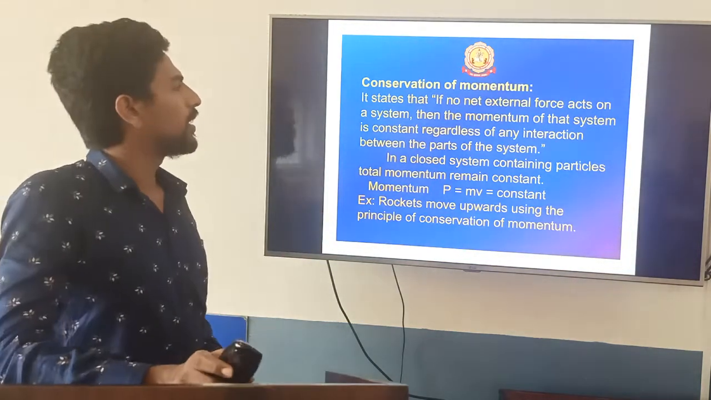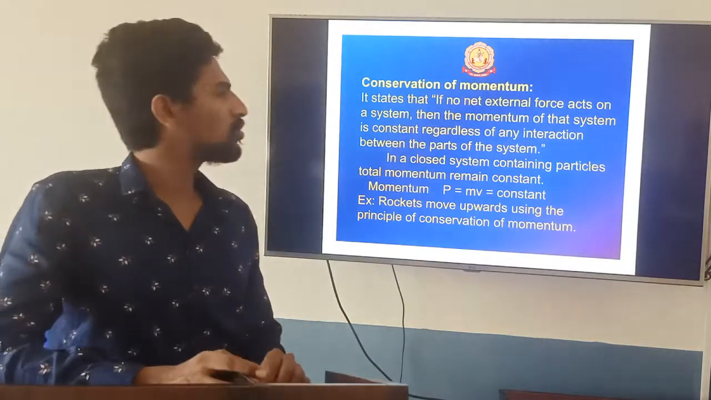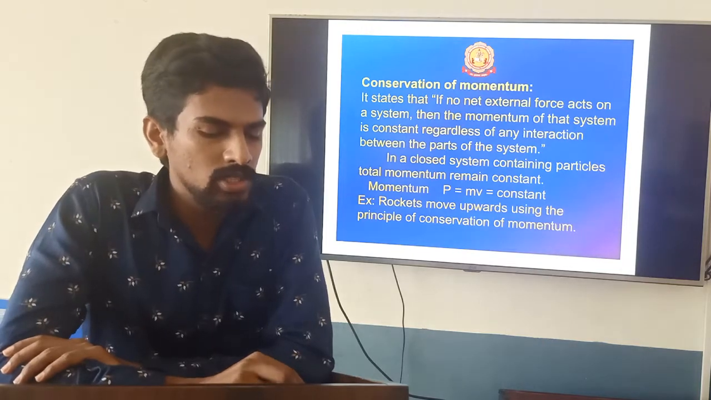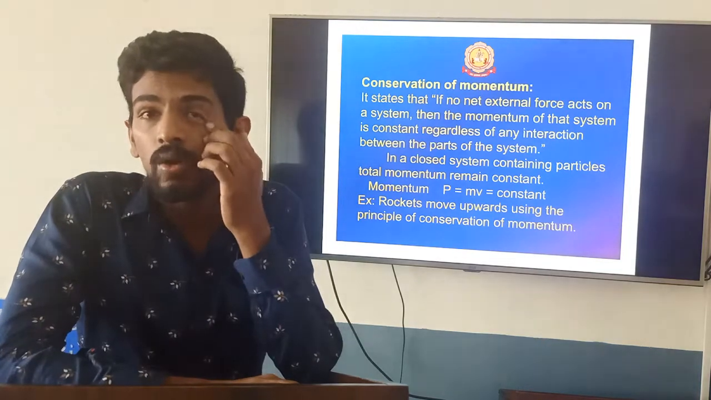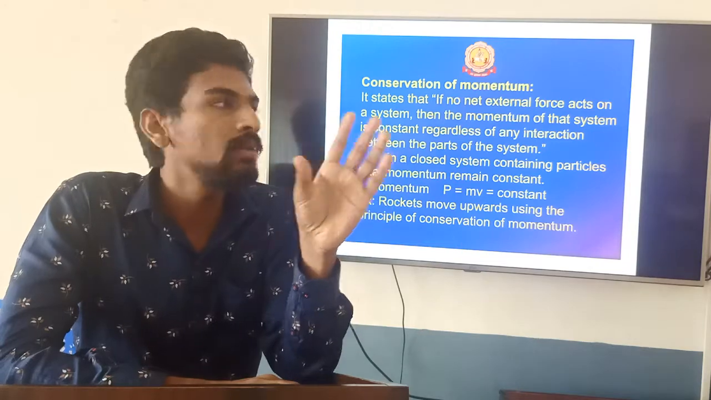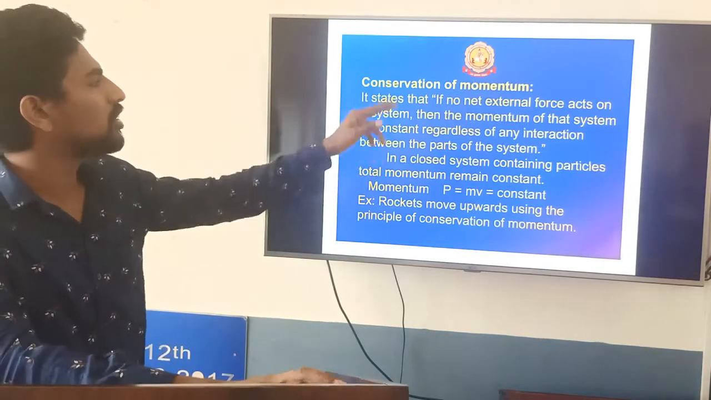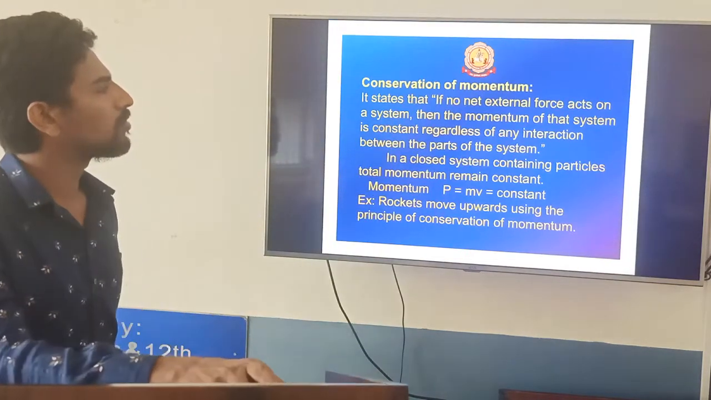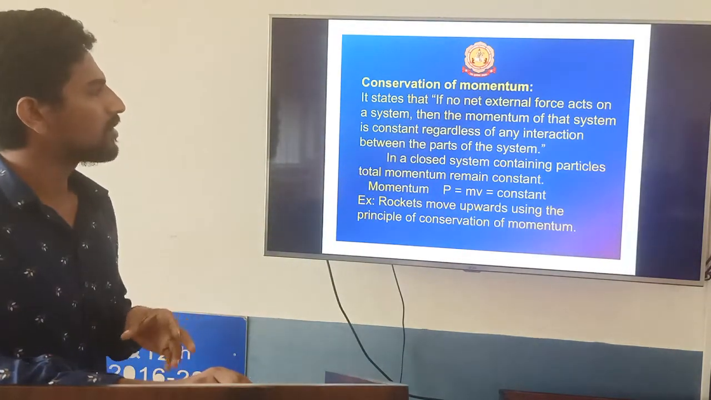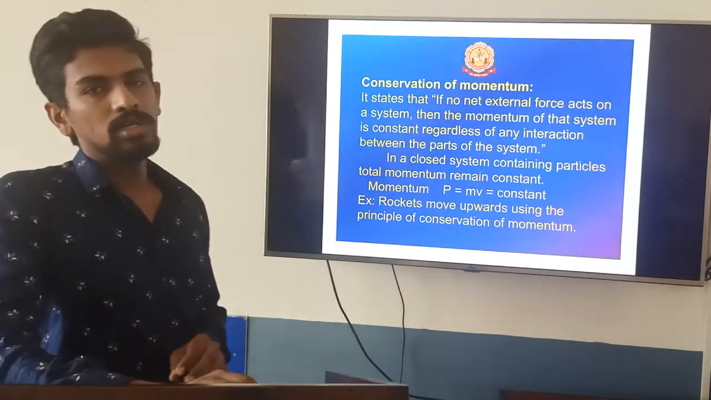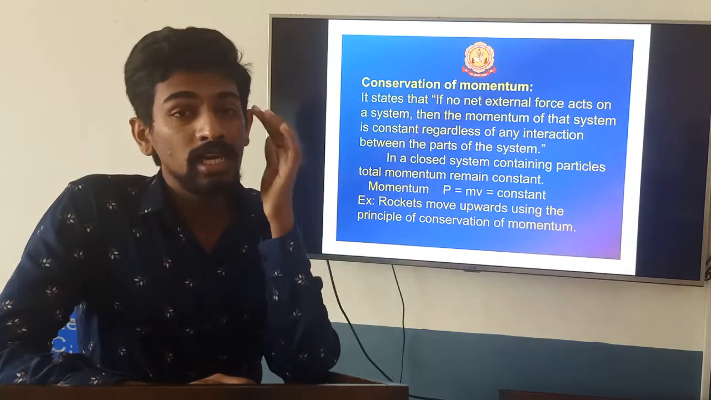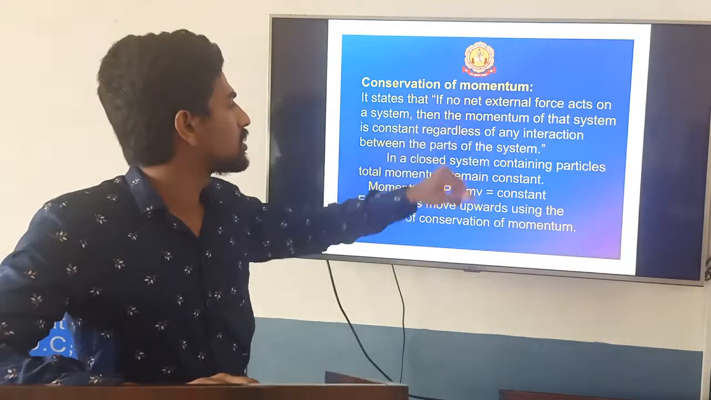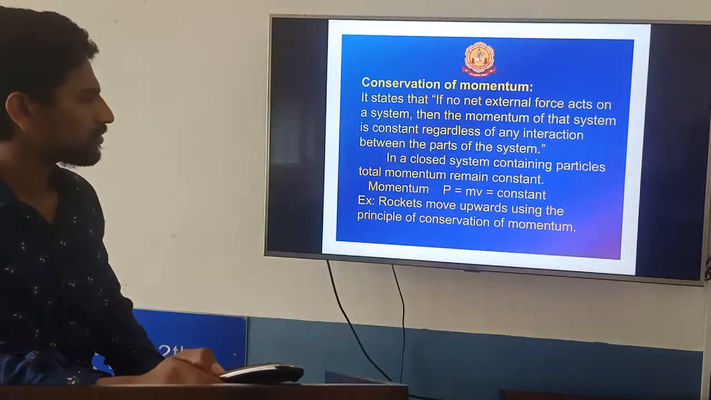Now conservation of momentum. I already told you, P is equal to m into v. So what are you getting? When force is equal to 0, P will remain constant. That is conservation of momentum. If no net external force acts on a system, then the momentum of the system is constant. So if the external force is equal to 0, momentum remains constant. That is the conservation of momentum.